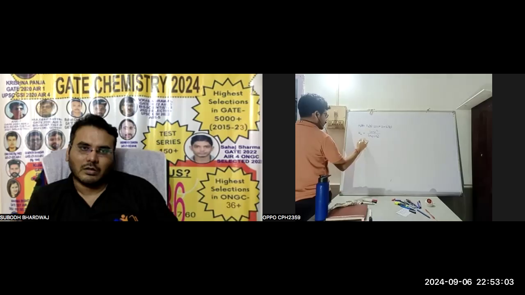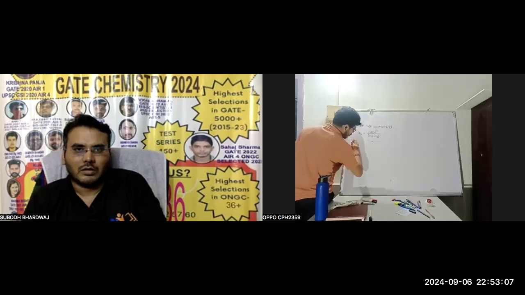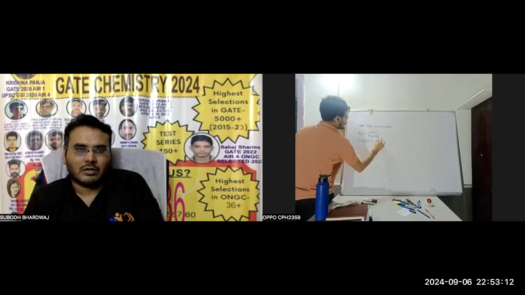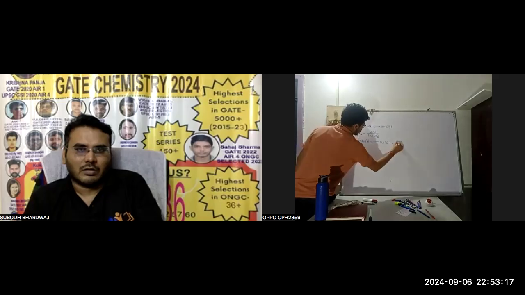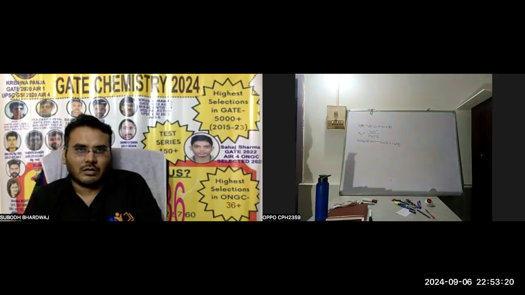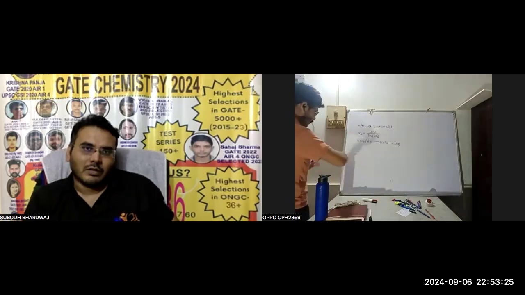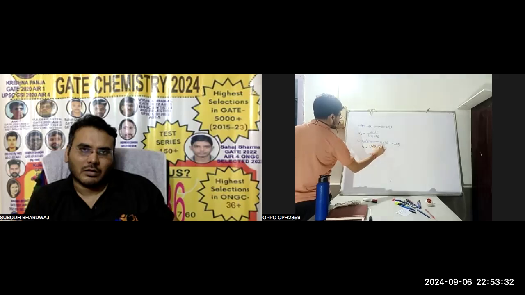हाँ सर. So suppose I am taking calcium carbonate. This is in solid form. Then calcium oxide, that is in solid, and carbon dioxide in gas. So here the equilibrium constant will be, suppose, concentration of CaO times concentration of CO2 upon concentration of CaCO3.